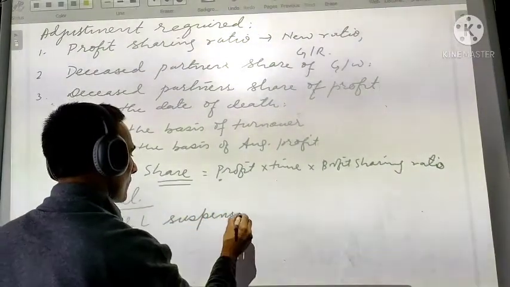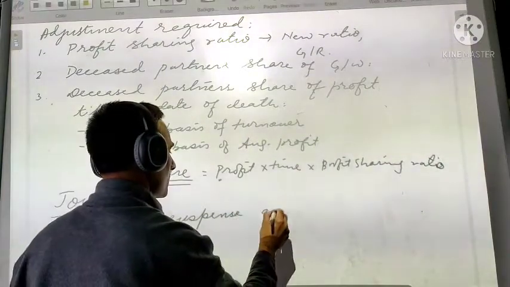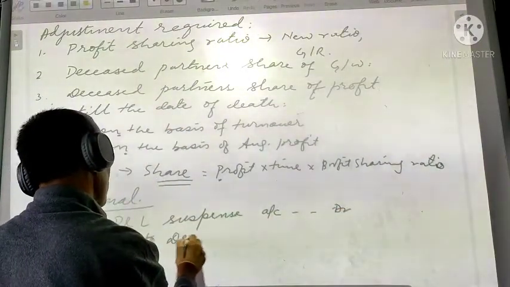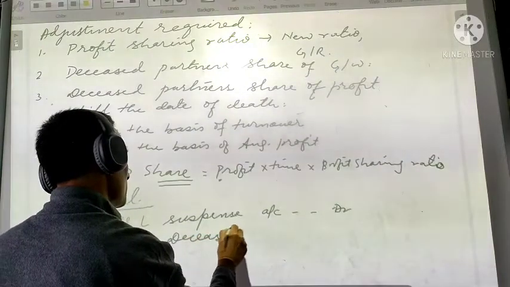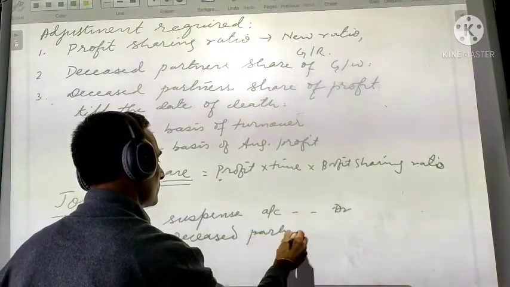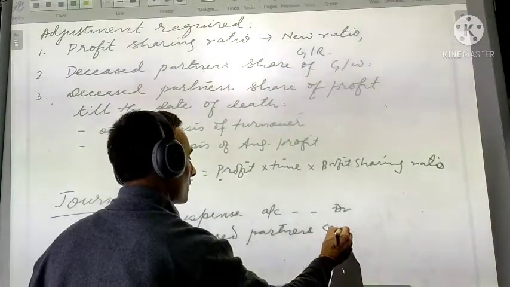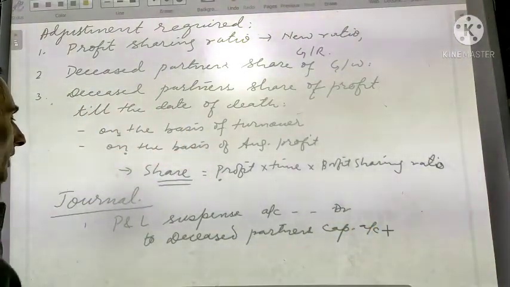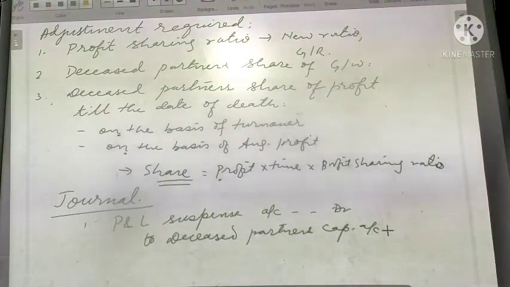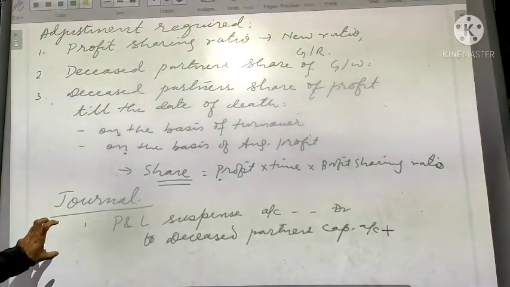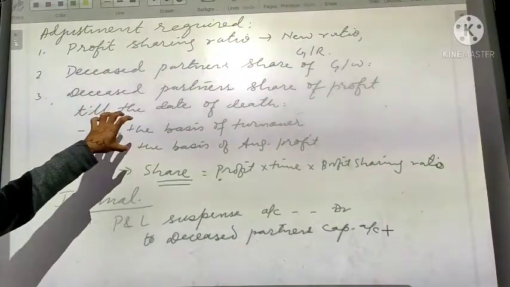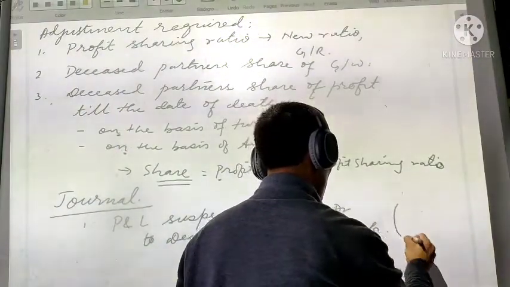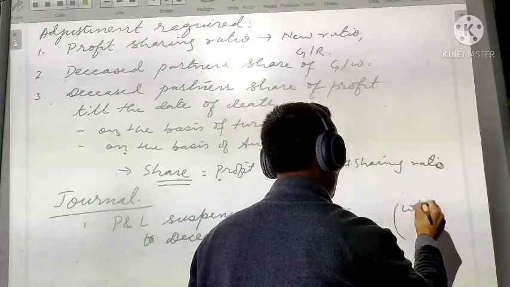Profit and loss suspense account debit to deceased partners capital account. Okay. Profit and loss suspense account debit to deceased partners capital account is the journal to give the benefit for this profit.